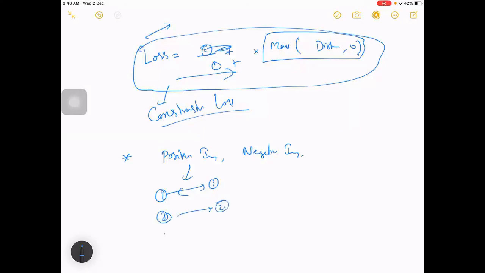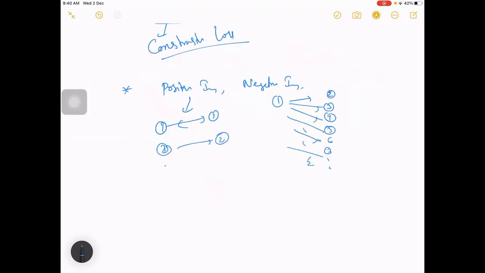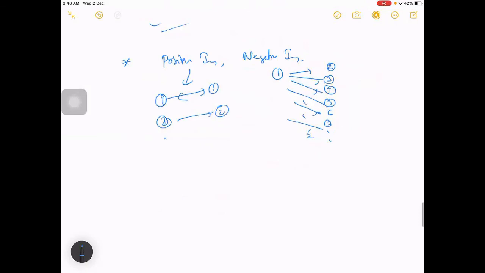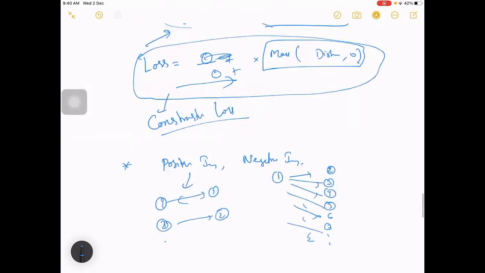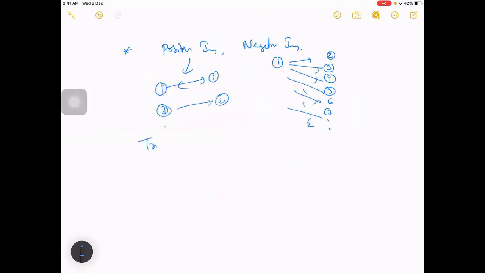But a negative image is when you compare one with two, three, four, five, six, seven, any of them. These are all negative images. So we have so many negative images and very few positive images. So instead of using a direct loss function like this, we will be using a triplet loss function.